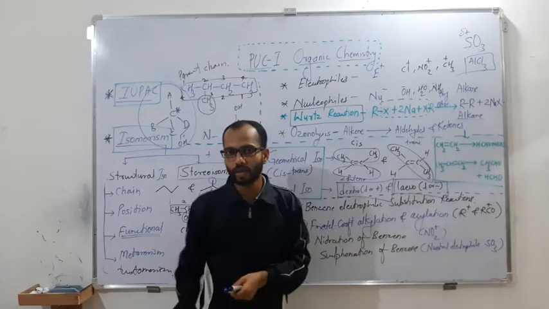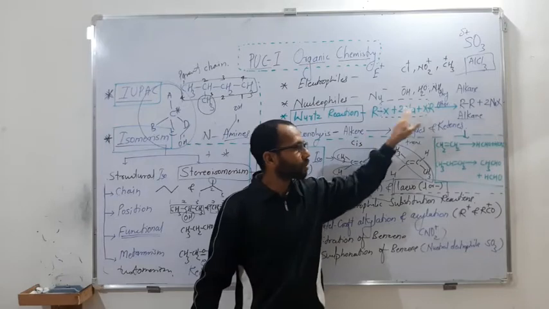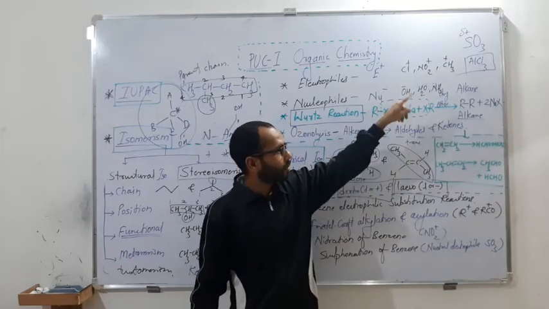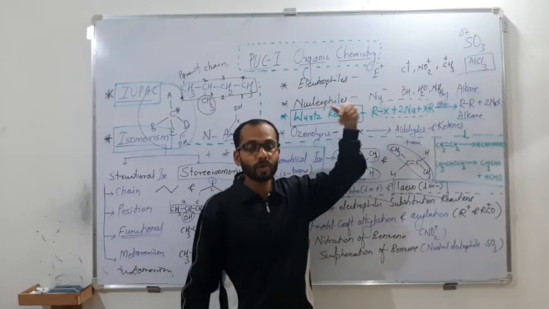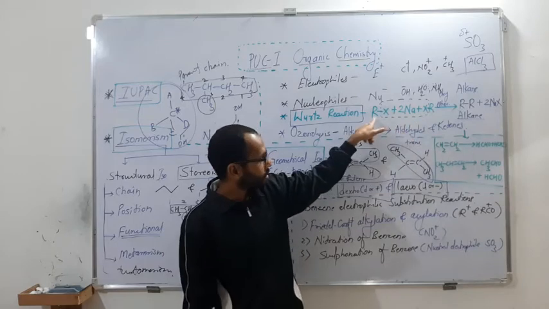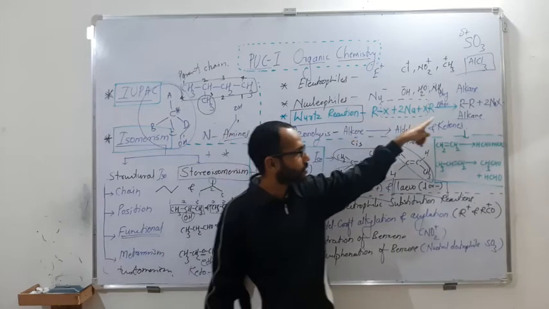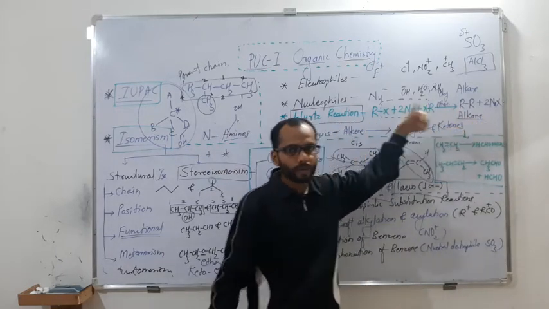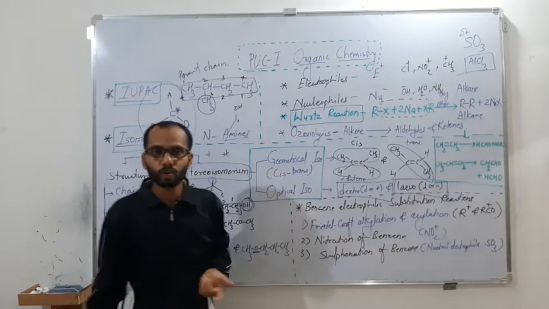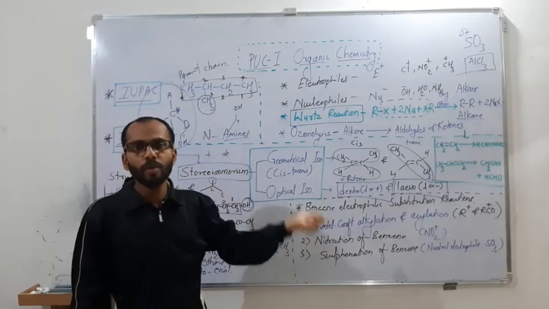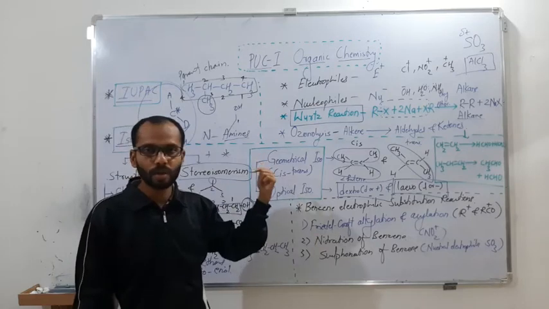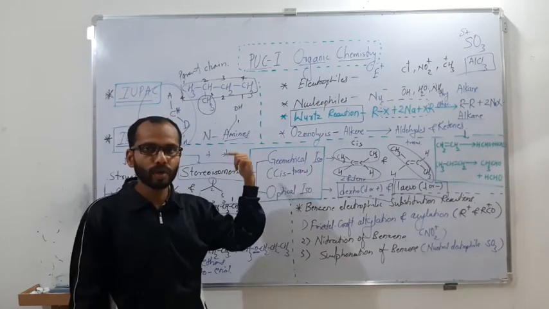So one common rule is there. If we have two similar haloalkanes, then the number of carbon atoms in the product is going to be twice that of the reactant. As you can see, the reactant has only one R, whereas in the product there are two R. So if your reactant has 1 carbon atom, the product will have 2 carbons. If the reactant has 2 carbon atoms, the product will have 4. If the reactant has 3, the product will have 6. The reactant has 4, the product will have 8.